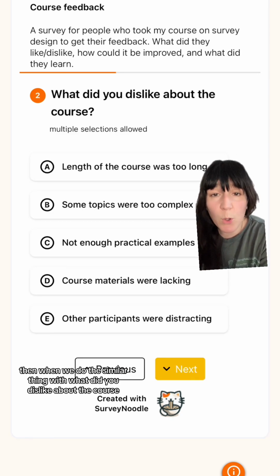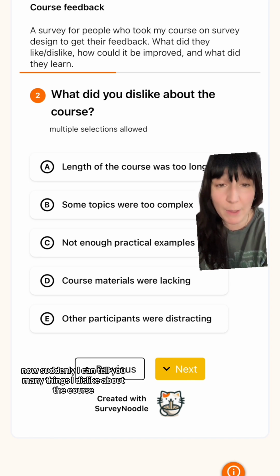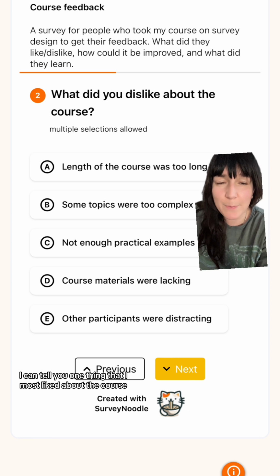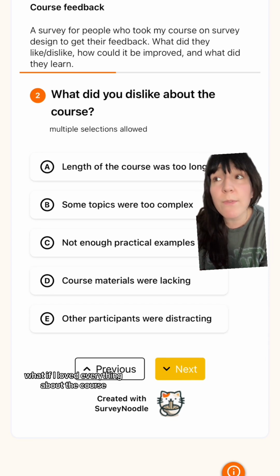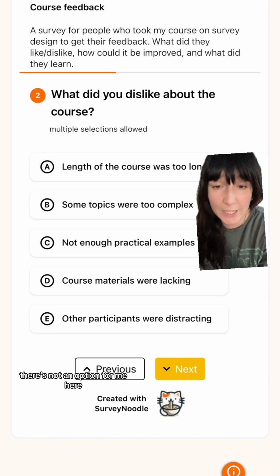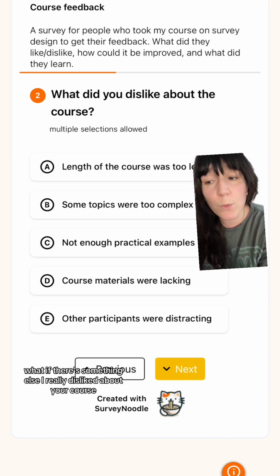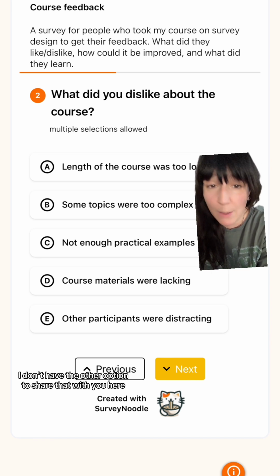Now when we do the similar thing with what did you dislike about the course, suddenly I can tell you many things I dislike about the course. I can tell you one thing that I most liked, but a ton of things that I disliked. But it has the same issue. What if I loved everything about the course? I'd be like, yeah, there's nothing I disliked. There's not an option for me here. What if there's something else I really disliked about your course that is not on this list? I don't have the other option to share that with you here.